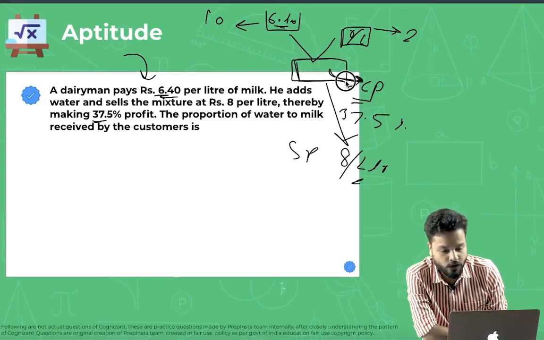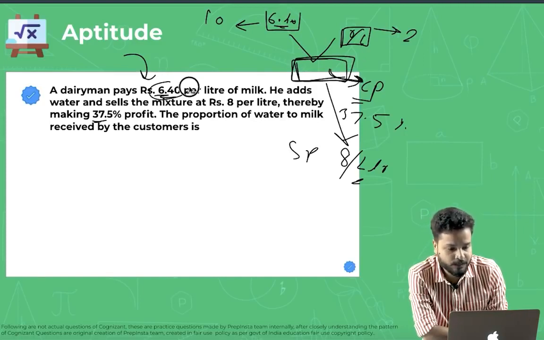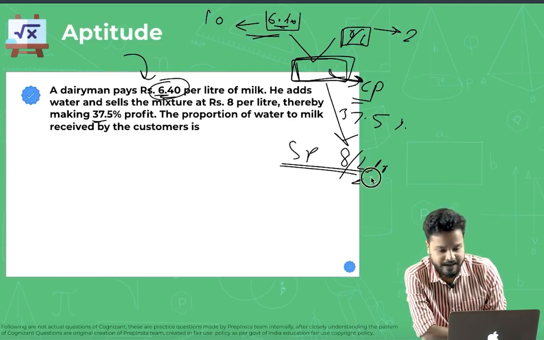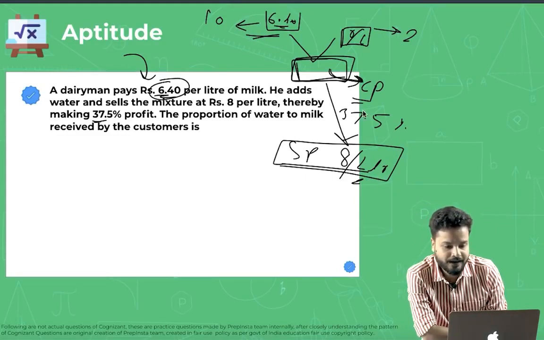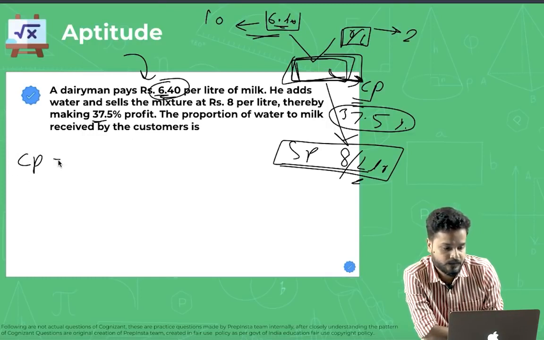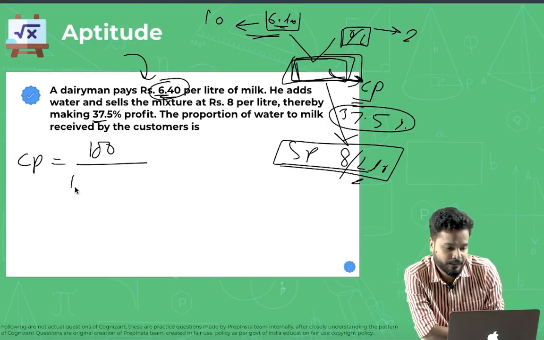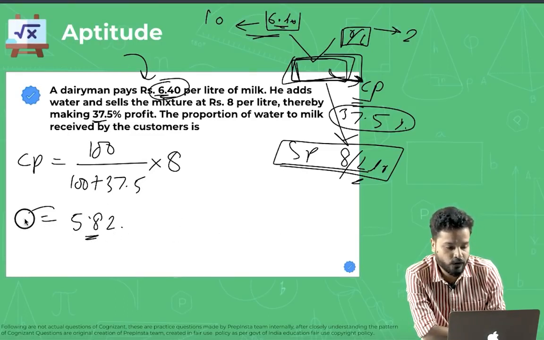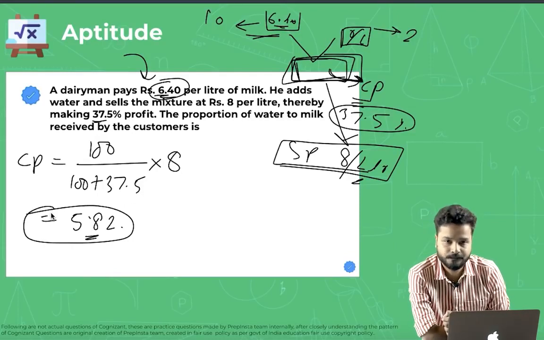So actually there is one cost price of the mixture. This is the cost price of the pure milk. Got the scenario? So the selling price of the mixture is 8 per liter. The profit is 37.5%. So let us find the cost price of the mixture. What would be the cost price of the mixture? CP would be 100 upon 100 plus 37.5 into SP, that is 8. On calculating, you will get the answer as 5.82. So this would be the cost price of the resultant mixture.